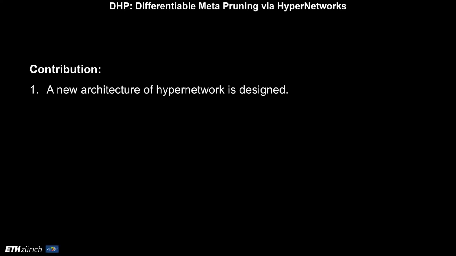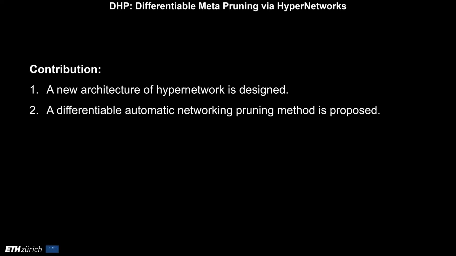In this paper, we introduce a differentiable automatic pruning method, and the contribution is threefold. Firstly, a new architecture of a hypernetwork is proposed. Different from the classical hypernetwork composed of linear layers, the new design is tailored to automatic network pruning. By only operating on the input of the hypernetwork, the backbone network can be pruned.